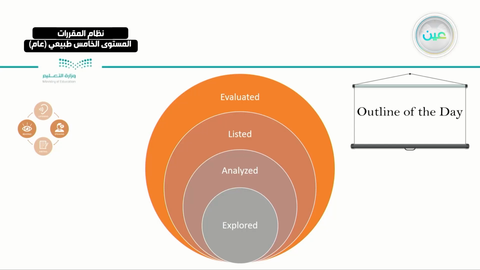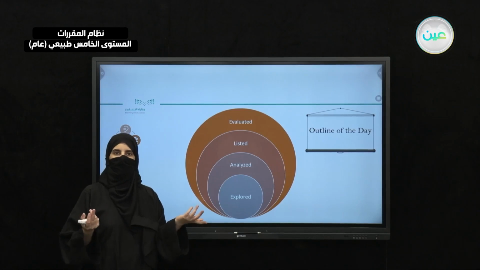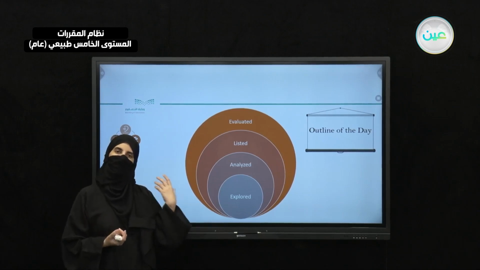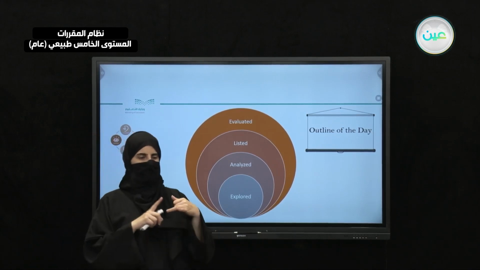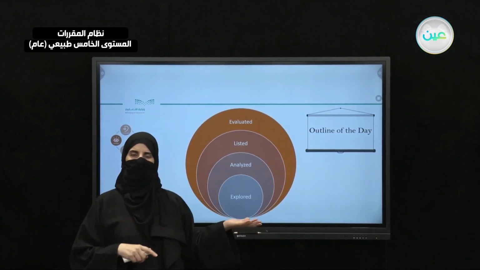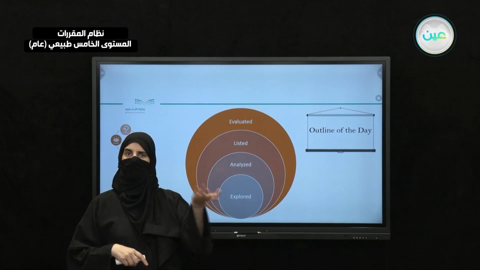Now first we explored his history. We analyzed the things that he did. We also listed his accomplishments. And we evaluated at the end, what did he gain? What did he want? Now we mentioned from the beginning of Unit 2, a lot of businessmen, like for example, Amancio Ortega. We said also Mohammed Abdul Latif Jamil.